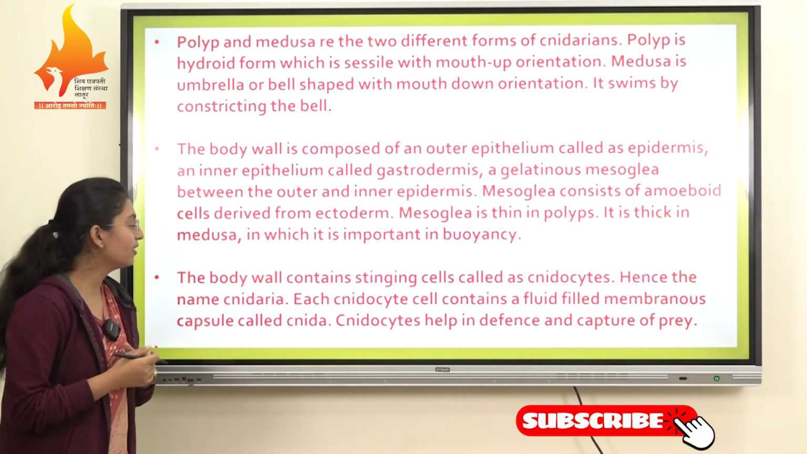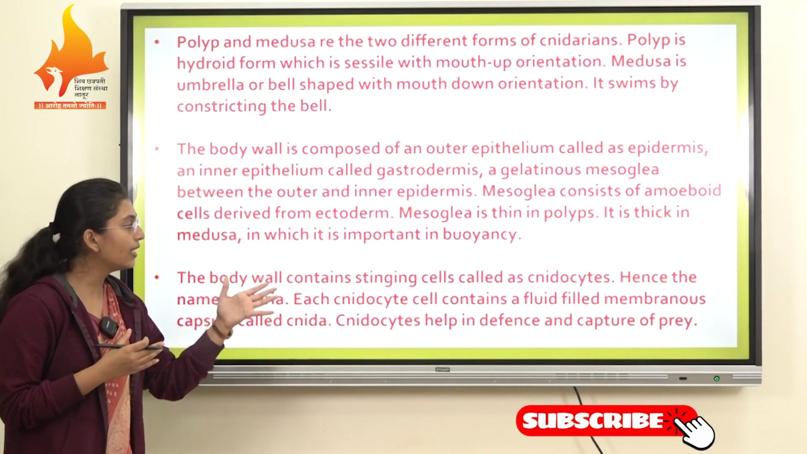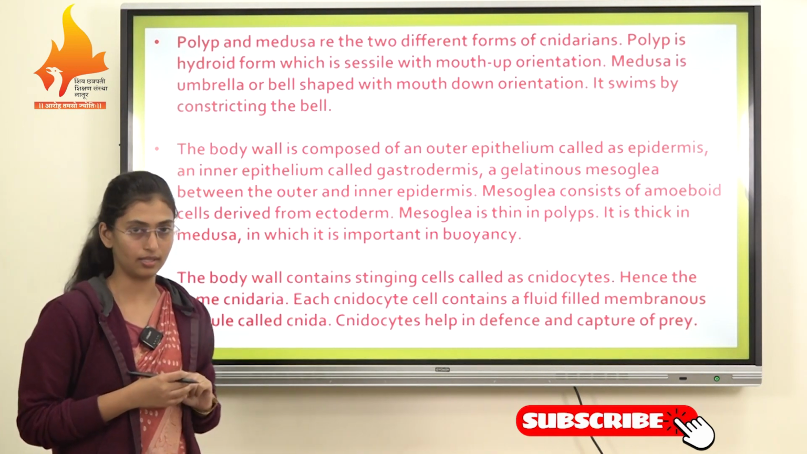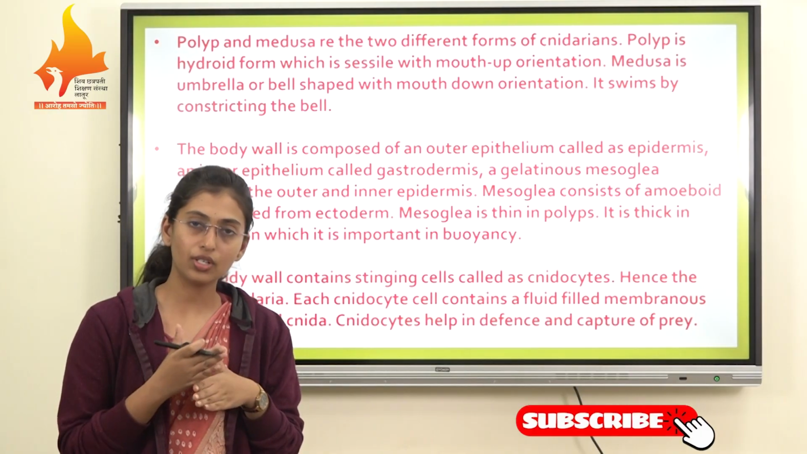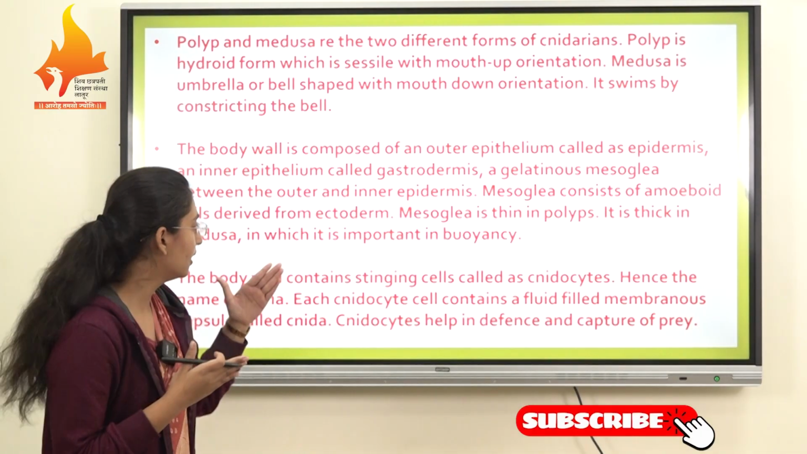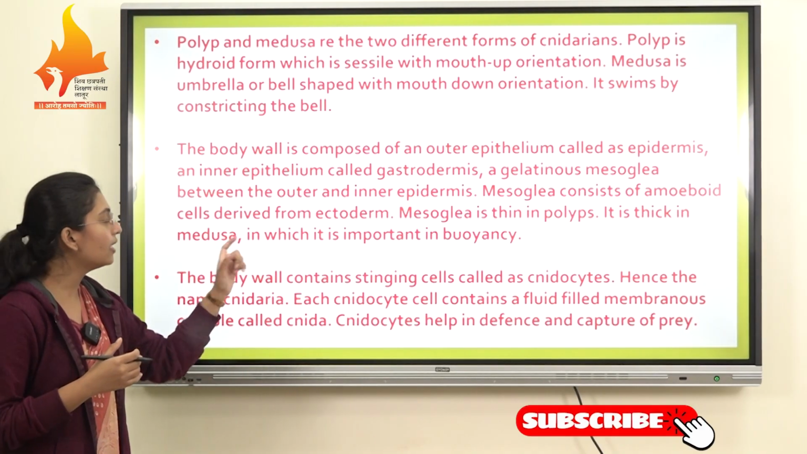The next characteristic of this phylum Cnidaria is that the body wall contains stinging cells called cnidocyst cells. In the phylum Cnidaria, there is a special type of cell present, the cnidocyst cells. We also call them stinging cells.